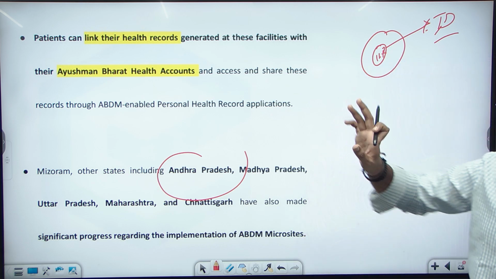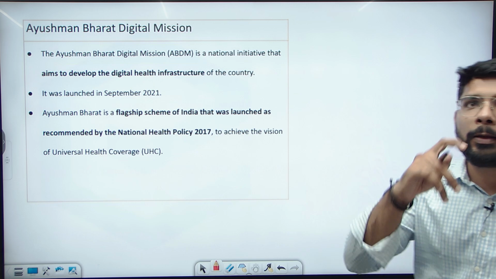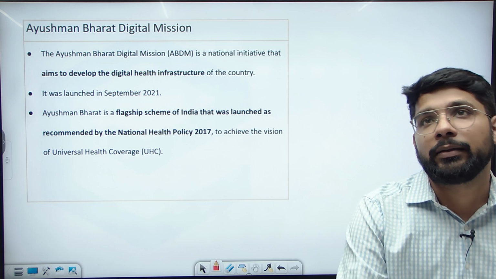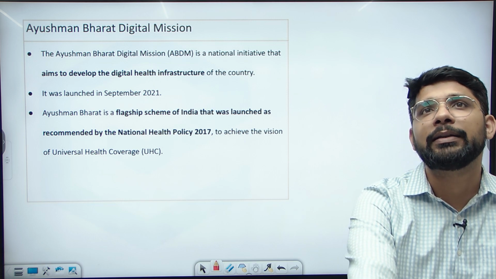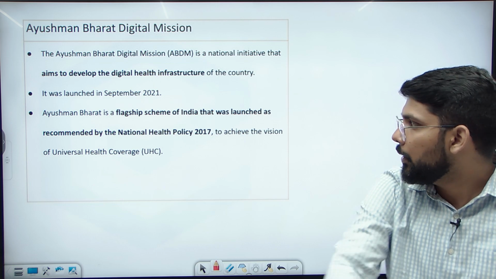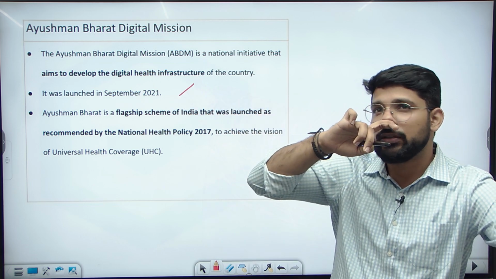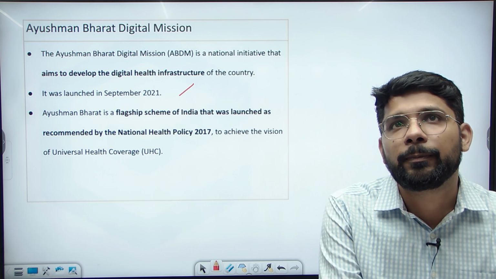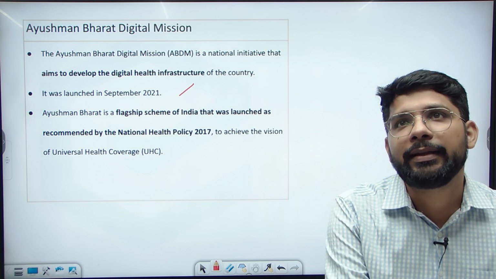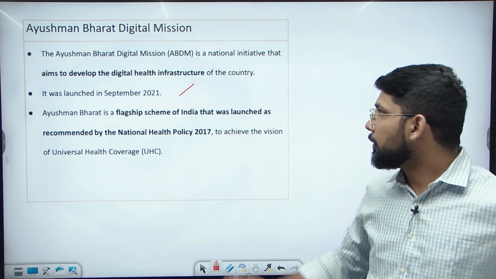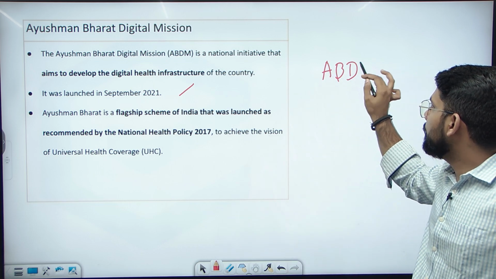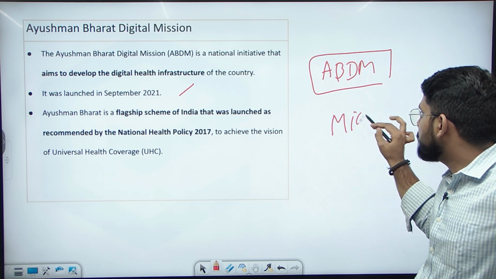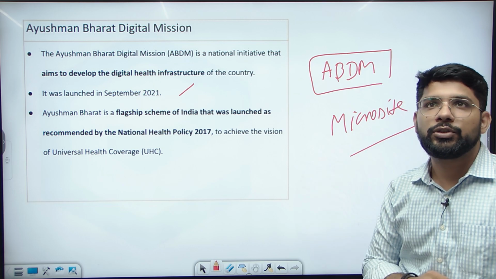And this Ayushman Bharat Digital Health Mission was started under the National Health Mission. The Ayushman Bharat mission for universal health coverage was started in 2017, but the Ayushman Bharat Digital Health Mission was started in 2021, after COVID. In 2021, the government started this digital health mission after the success of various apps and consultations with doctors, and the government started maintaining data related to digital health. So it's the ABDM, Ayushman Bharat Digital Health Mission, and now the microsite project under this mission.